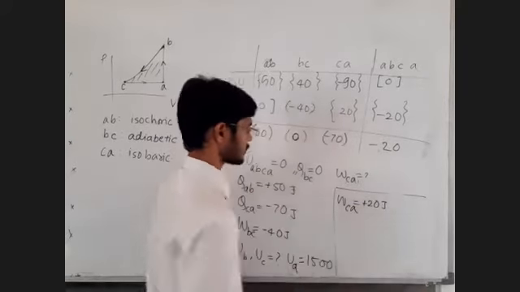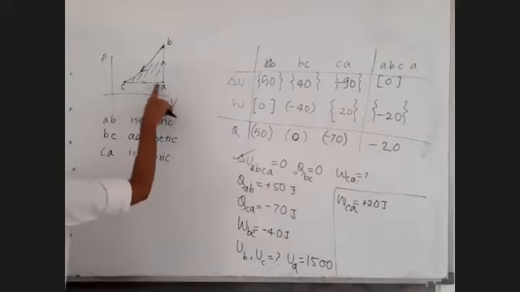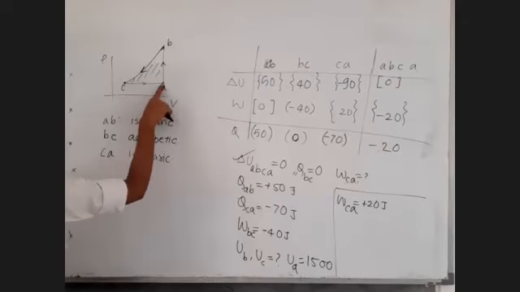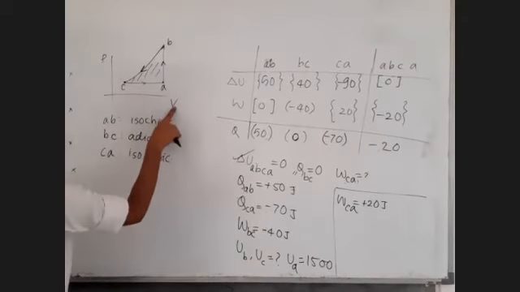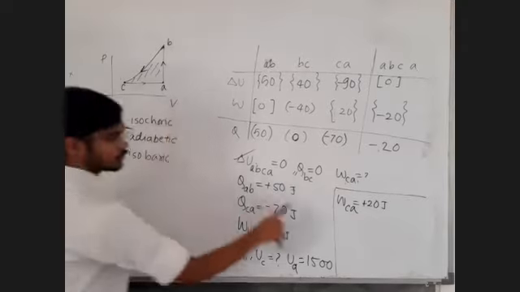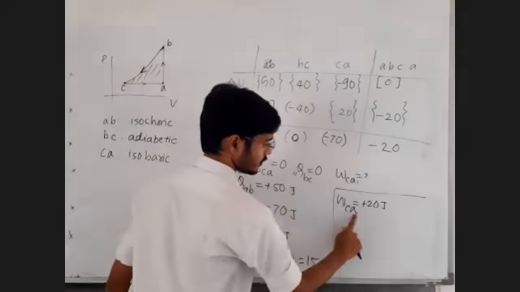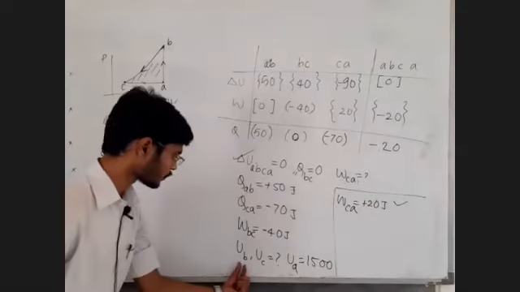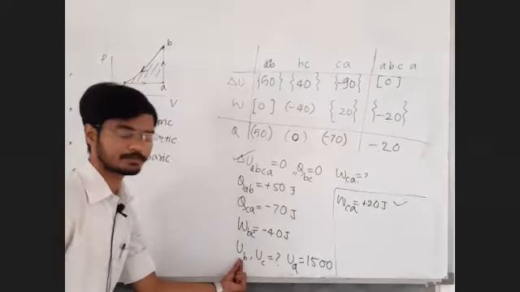That's it. Let's verify. In the process CA, volume has increased, so it should come out to be a positive value. In the process CA, isobaric process, volume increase, work done positive. Verified. Now let us find out internal energy at point B.